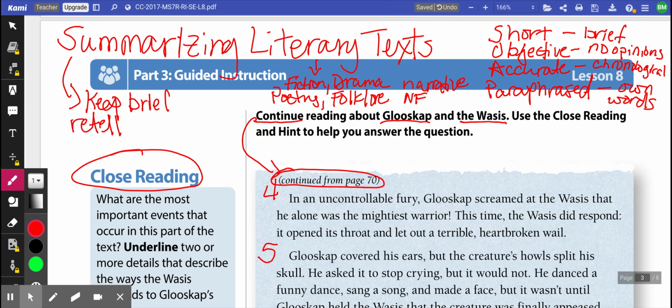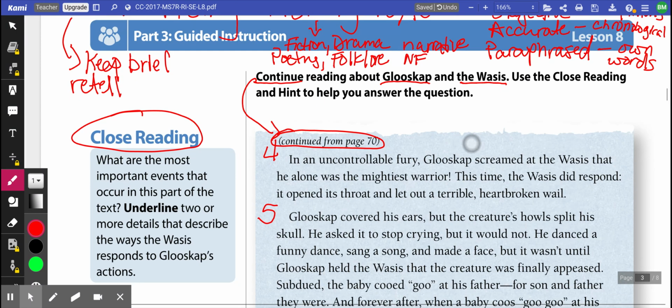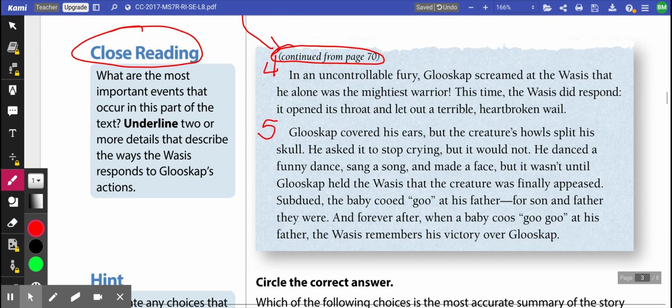So the very first thing we want to look at is our close reading. And our instructions on it, well, it's asking us what are the most important events, and that's the stuff that we normally star, that occur in this part of the text. We're going to underline 2 or more details that describe the way the Wessis responds.